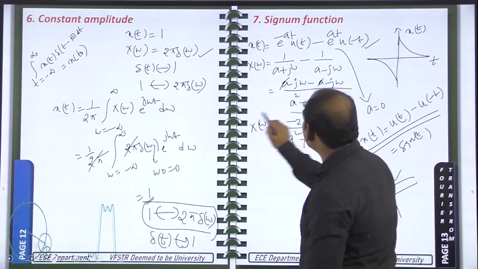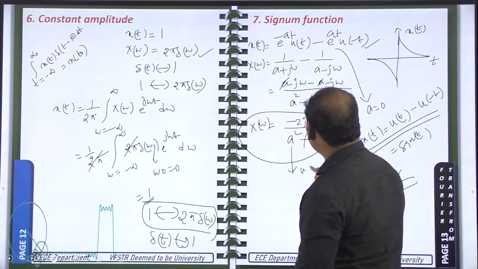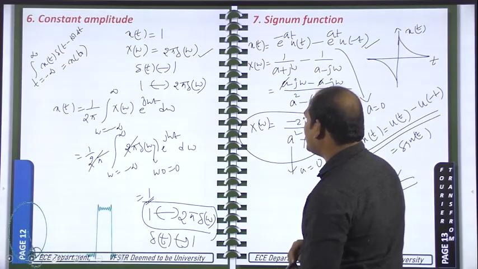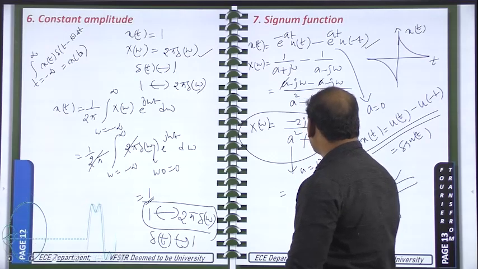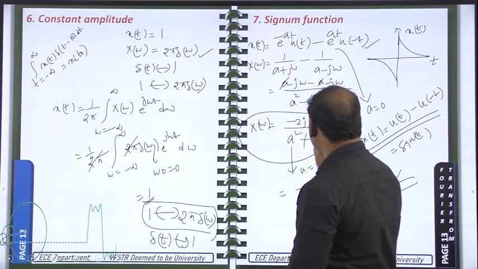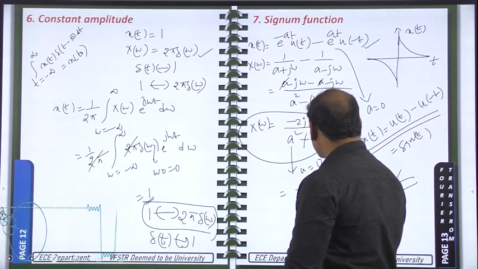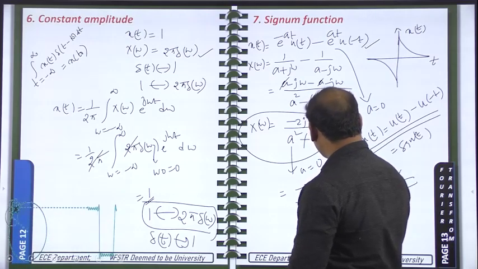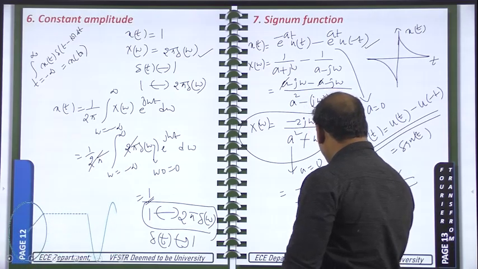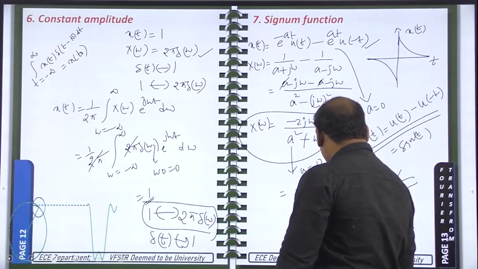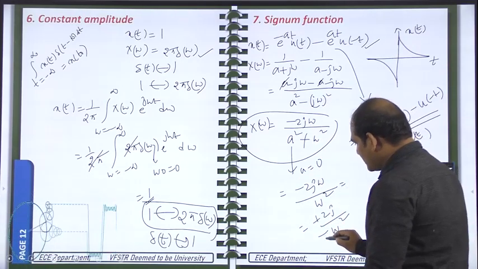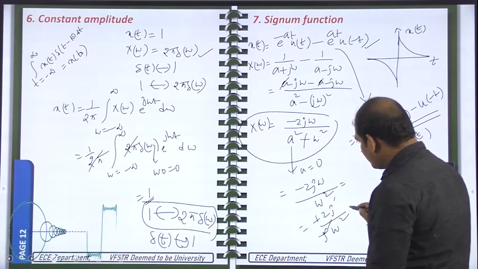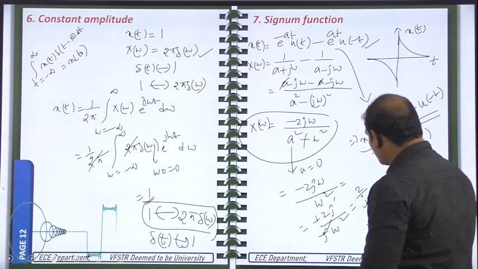So in this answer also, if you take a is equal to 0, you will get the Fourier transform of the signum function. Taking a tending to 0, it is equal to minus 2j omega by 0 plus omega square. So omega will be cancelled, minus 2j by omega square. This minus is like minus 1, and minus 1 can be written as j square, one j will be cancelled, so you will get 2 by j omega.